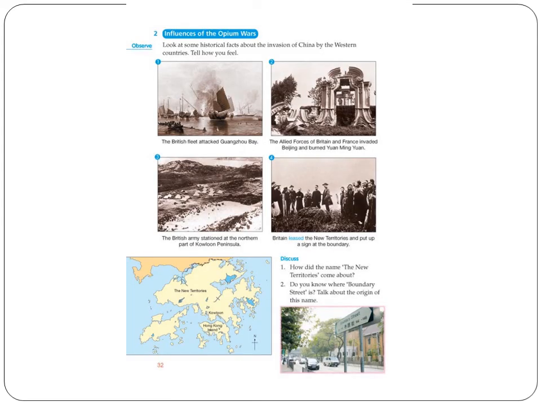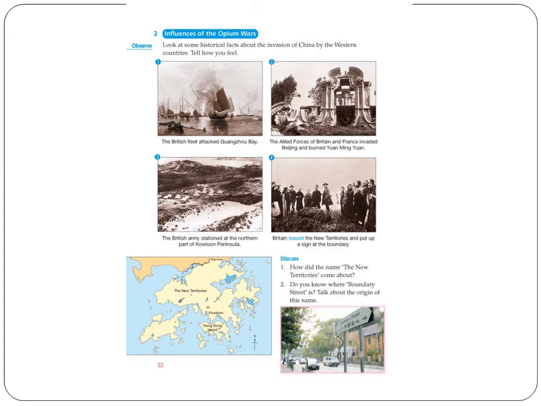Influence of the Opium Wars. In the pictures, you can see how it all started. Now look at some historical facts about the invasion of China by the Western countries. Picture number 1. The British fleet attacked Guangzhou Bay. Now, by this time, we know why the British fleet attacked Guangzhou Bay? Because most of the opium was destroyed at the beach in Guangzhou Bay.